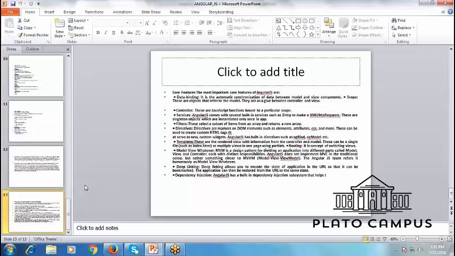We bind with ng-model and ng-bind, so these are the different attribute directives we can use. Dependency injection: AngularJS has a built-in dependency injection subsystem. It means something is automatically included in your page, and we don't have to do anything. This is known as dependency injection.